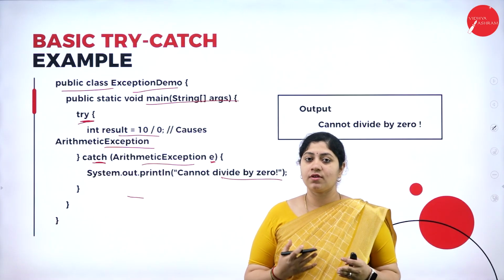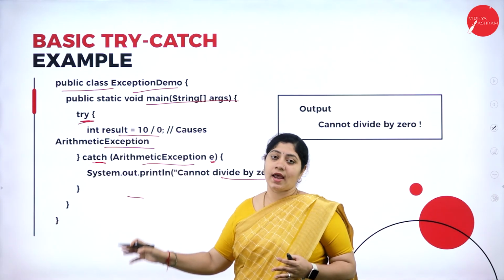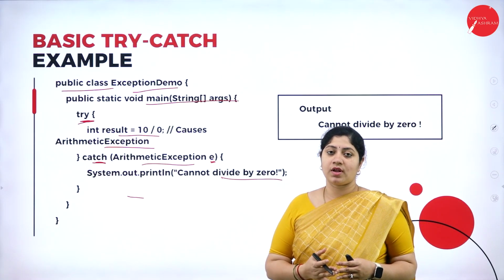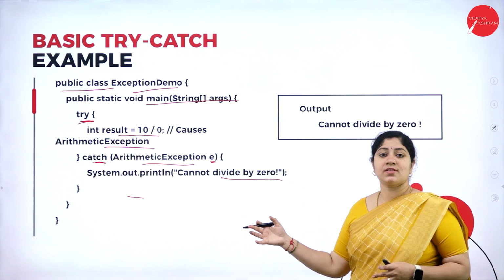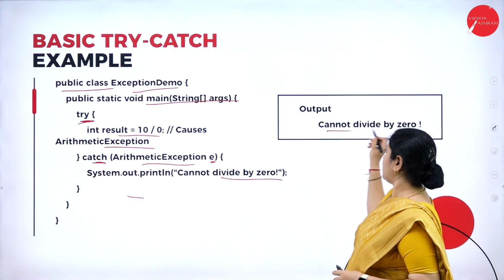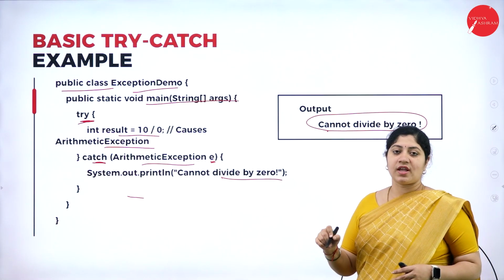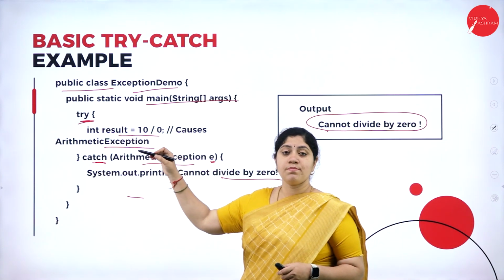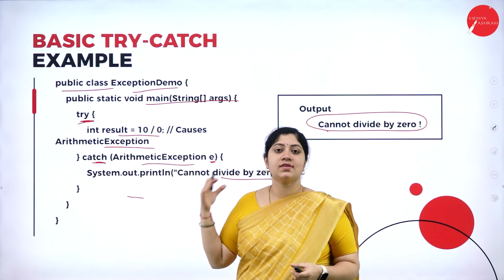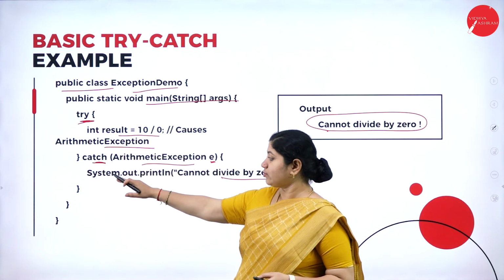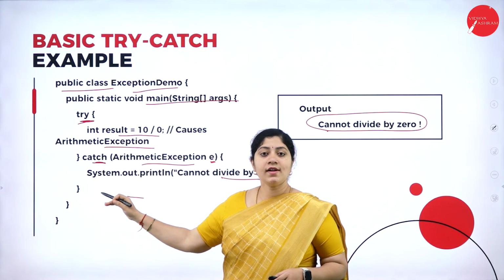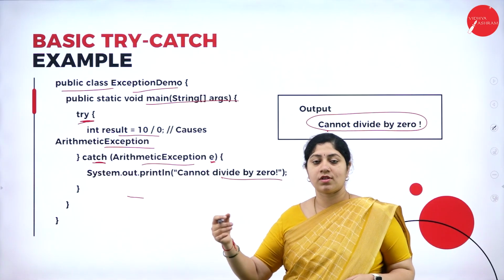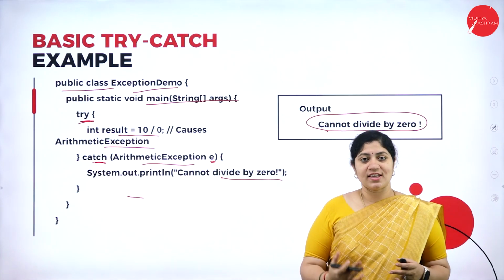So in this way we can go forward with using the try and catch together in order to handle the exceptions inside the program. For this program, once the execution is done, at the output we will be getting this message that cannot be divided by 0. Here we can also say that the try block is responsible to handle the risky case and the catch block is responsible for handling the exception. So this is a relation that we follow with respect to handling the various exceptions.